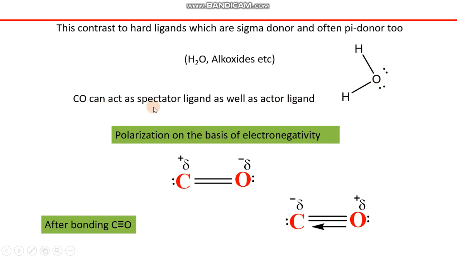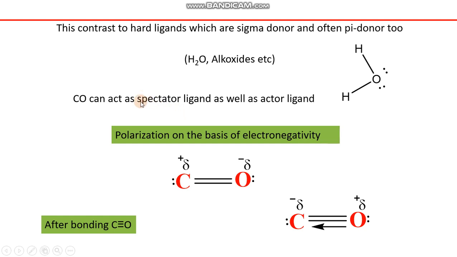Now another characteristic of carbon monoxide is that the ligand is capable of acting as a spectator ligand as well as an actor ligand. A spectator ligand is a ligand which remains intact at any stage during a chemical reaction.